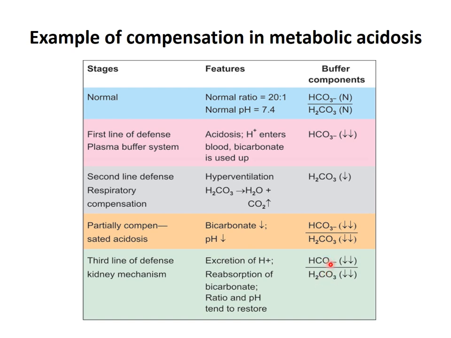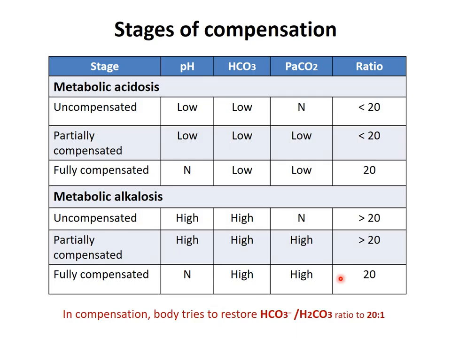Now you have a question here: why are bicarbonate and carbonic acid still decreased, and how can they come to normal? So in metabolic acidosis you have to find the cause, and once you treat the cause which has led to the acidosis, then the levels of bicarbonate and carbonic acid return to normal. All that we will discuss under metabolic acidosis. So here are the stages of the compensation.